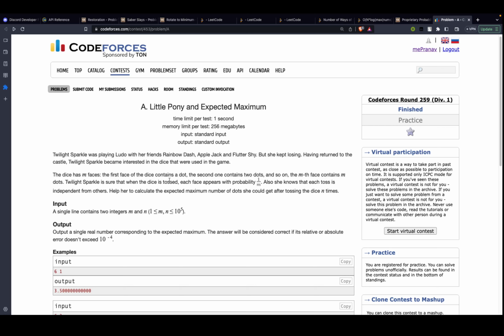The first face of the dice contains a dot. The second contains 2 dots, and so on and so forth. So that's obvious. I need not read that aloud. Then Twilight Sparkle is sure that when a dice is tossed, each face appears with the probability 1 by m. That means the sample space is homogeneous. So if you roll the die, the probability of getting any number on that is basically 1 by m, right? Also, she knows that each toss is independent from others. Help her to calculate the expected maximum value of dots she could get after tossing the dice n times, right?